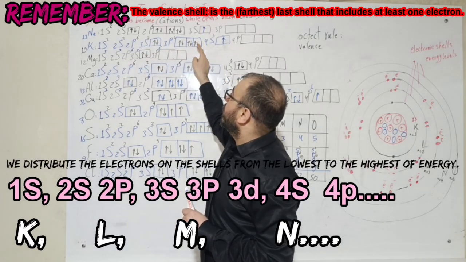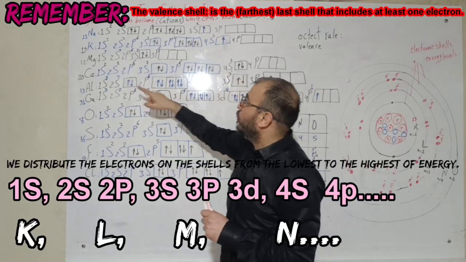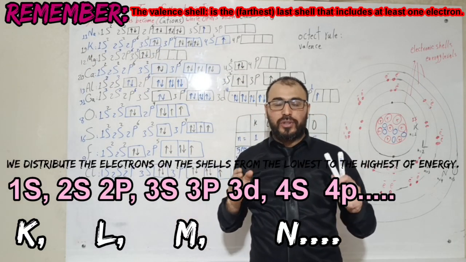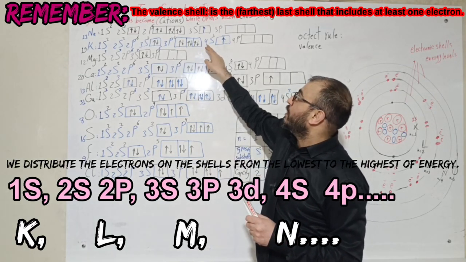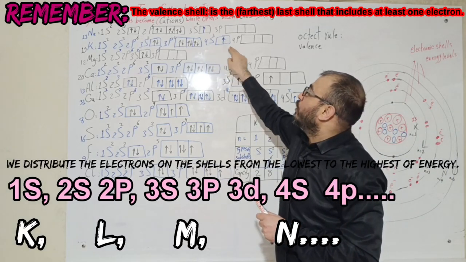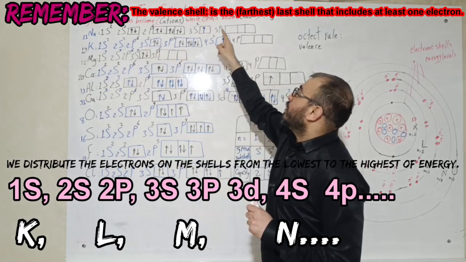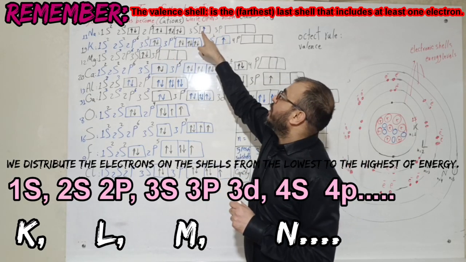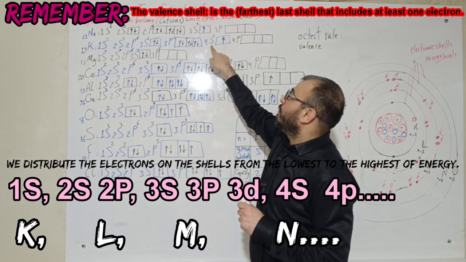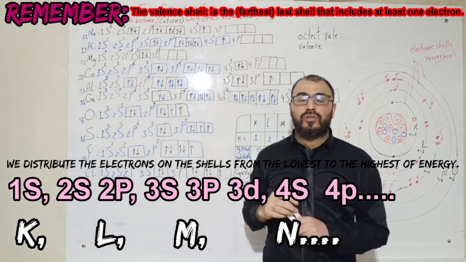We have here 6 and 8, 2 electrons, 8 and 18. Here we still have 1 electron, and it is in 4s. So the last shell, or the valence shell of potassium, is the fourth shell, which is N, and inside this shell we can find only 1 electron. And so the valence shell of sodium is shell M, and inside it there is 1 electron only, and the valence shell of potassium is shell N, and inside it there is also 1 electron only.